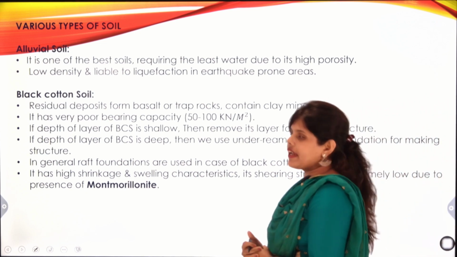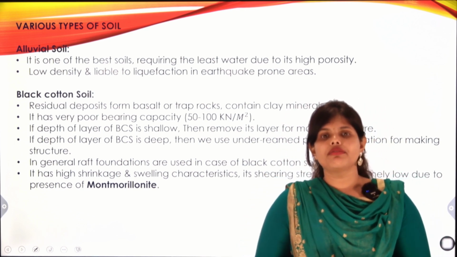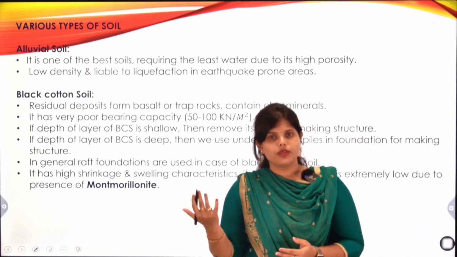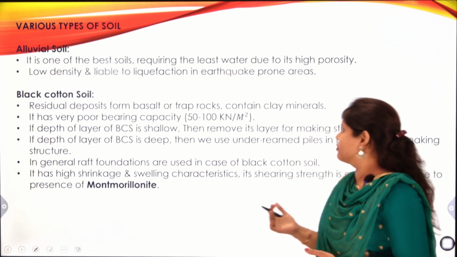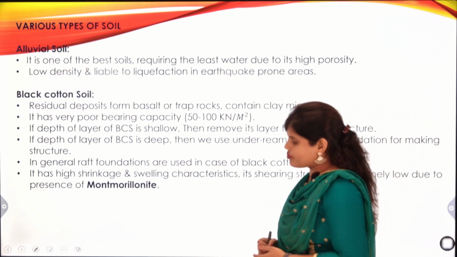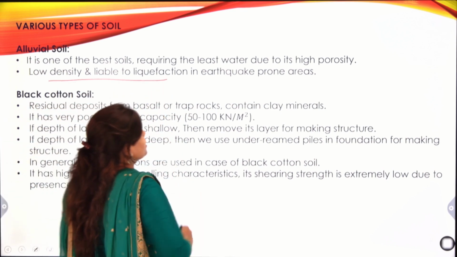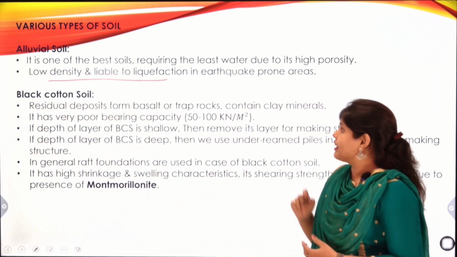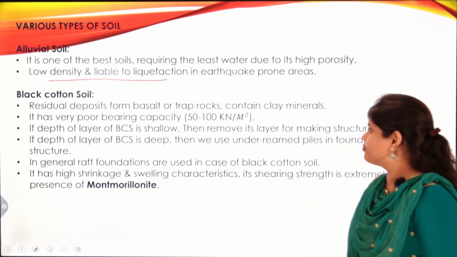It is one of the best soils due to the presence of a high amount of moisture content, so its porosity is more. It has low density and is liable to liquefaction in earthquake-prone areas. In case of alluvial soil, there is more chance of liquefaction.